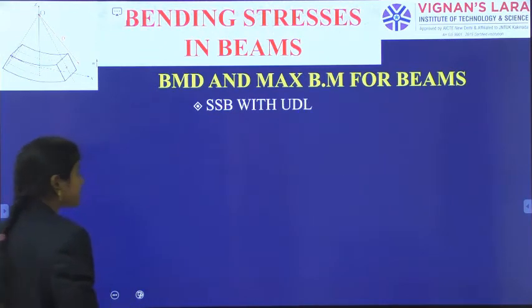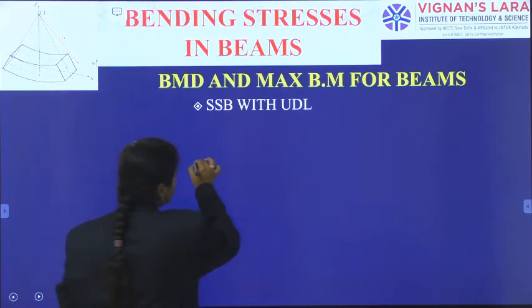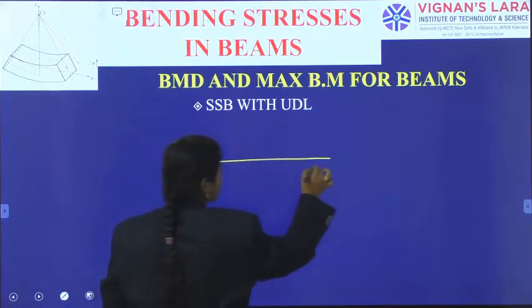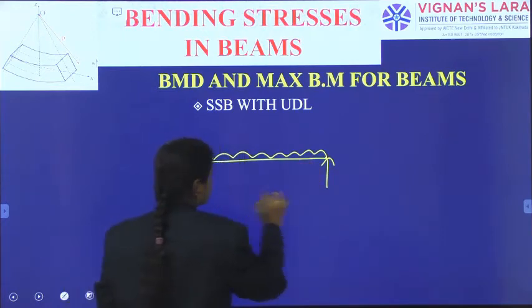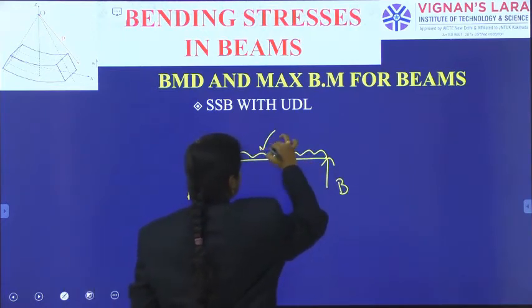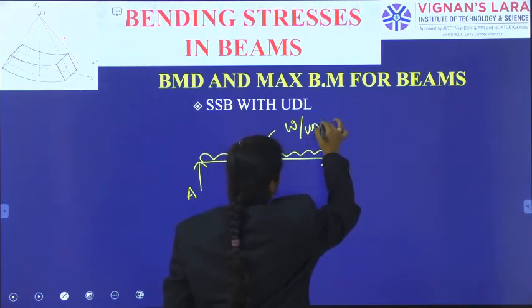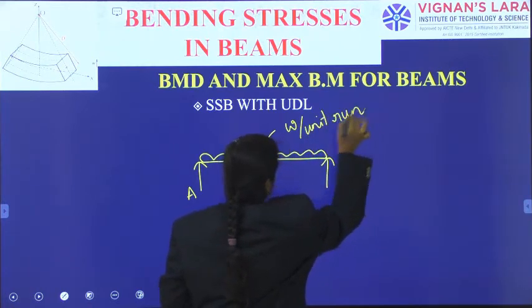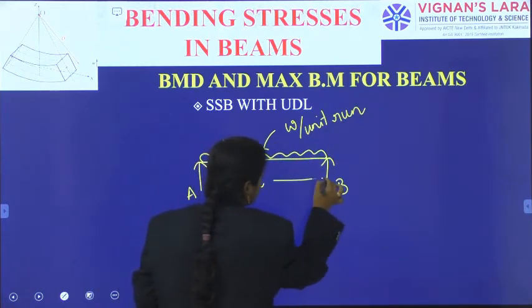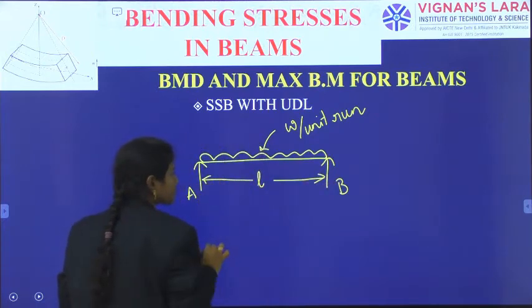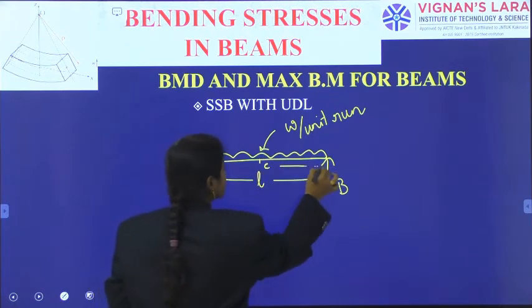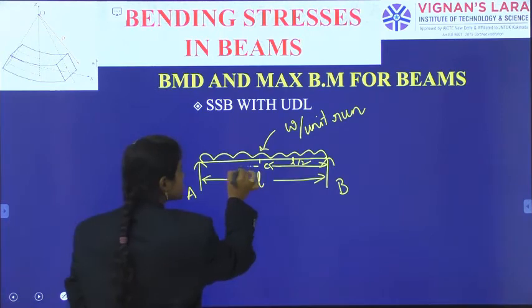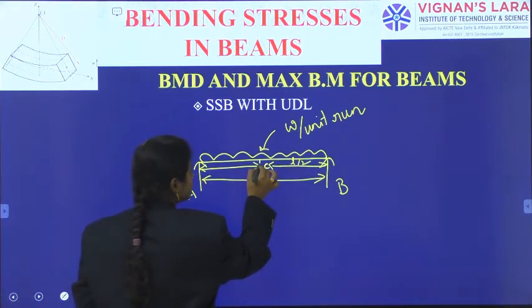Okay. And the next thing, simply supported beam with UDL over the entire length. Maybe for reference I am taking the center point, which is located at L by 2.